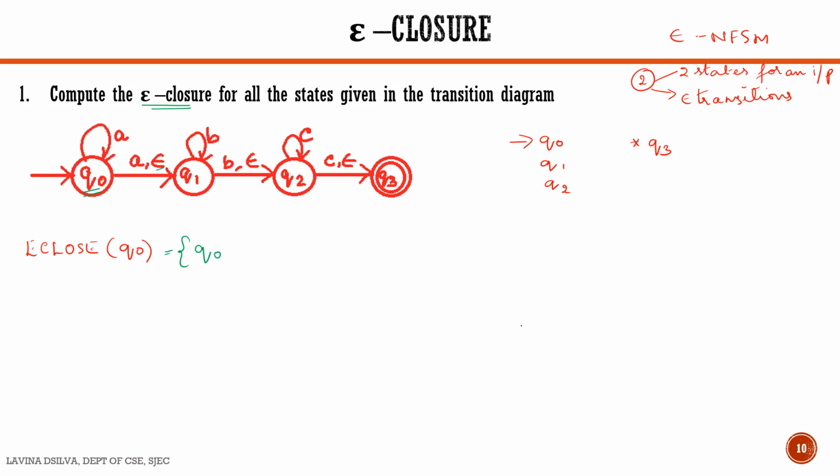Then for this example you can see that Q0 moves to Q1 on an epsilon transition. From Q1 we can move to Q2 on an epsilon transition, therefore Q2. And from Q2 we can move to Q3 on an epsilon transition. Therefore E close of Q0 is state Q0 itself, then Q1, Q2 and Q3. Next we take E close of Q1 state.